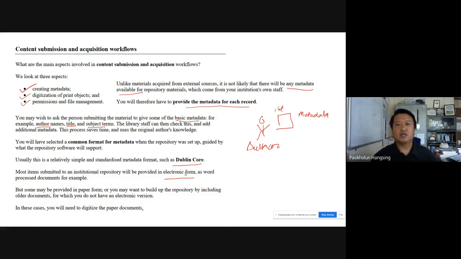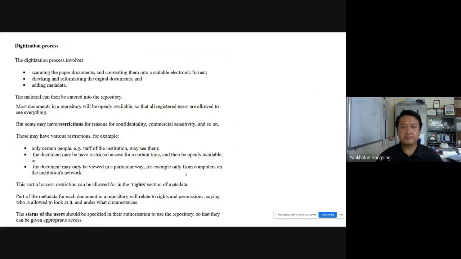If we have old paper documents which were not available in digital form, then we have to digitize them. Now, what is the digitization process? As I've said, it is the same as in a digital library.